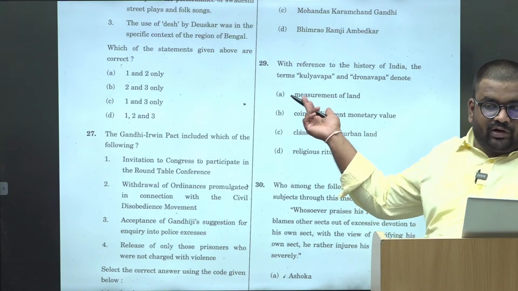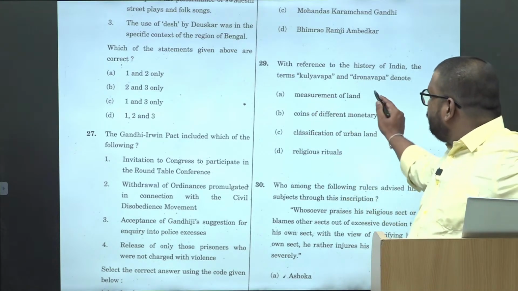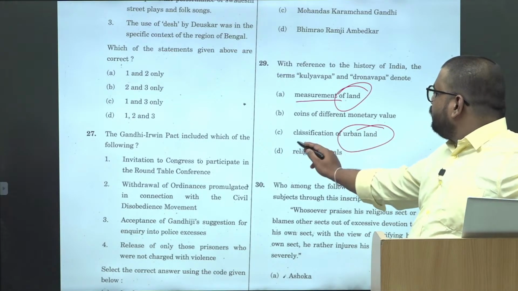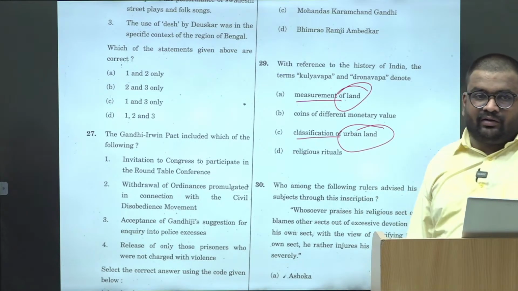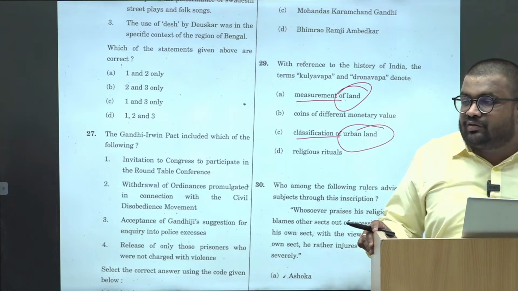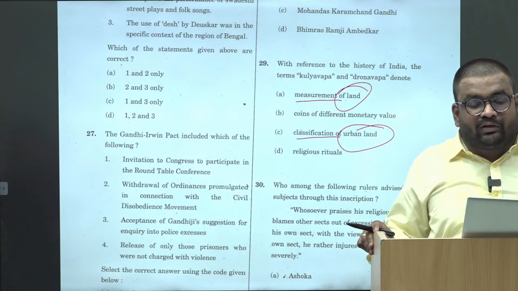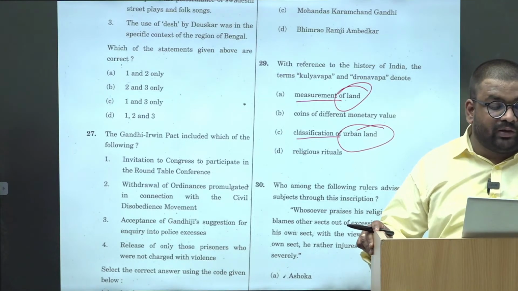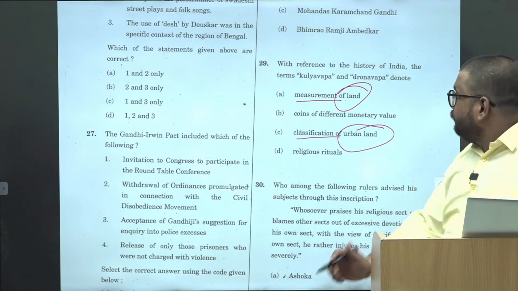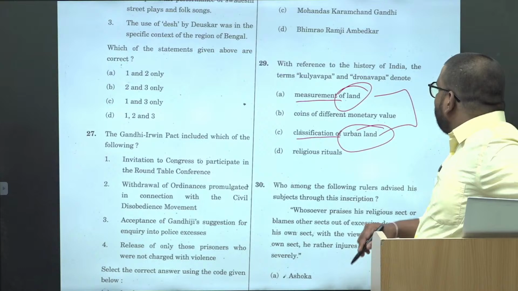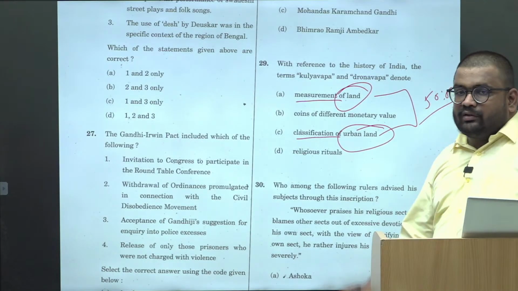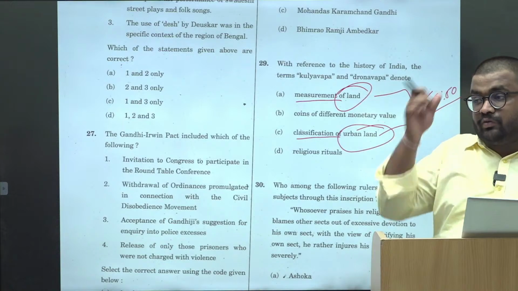One question we have already done that. No, second is here with respect to the land. So this is measurement of land, this is classification of urban land, right? 2 similar options are there. So when 2 similar options are there, you just have to pick at least one of them. So at least between 1 and 3. So this becomes 50-50. Okay, so first question I think where we have got 50-50.